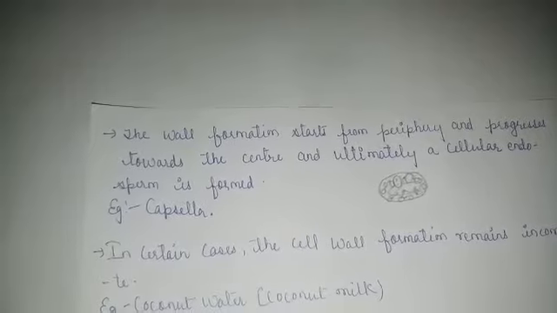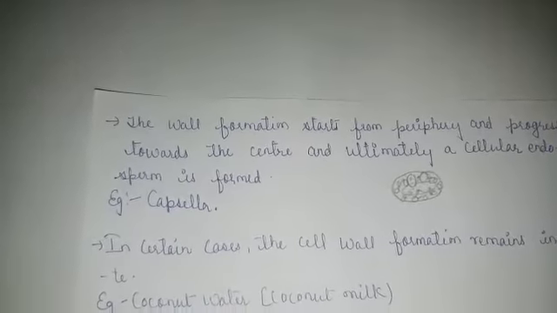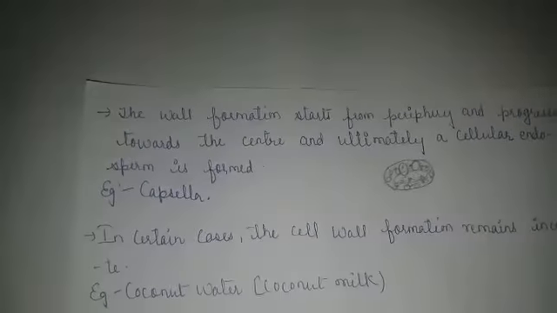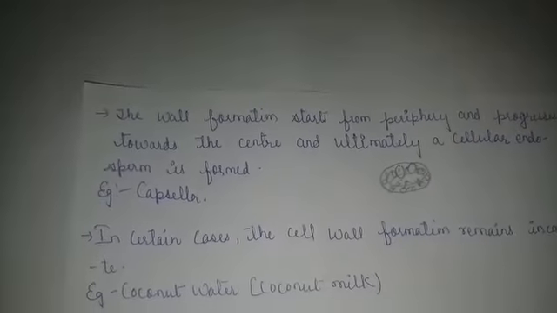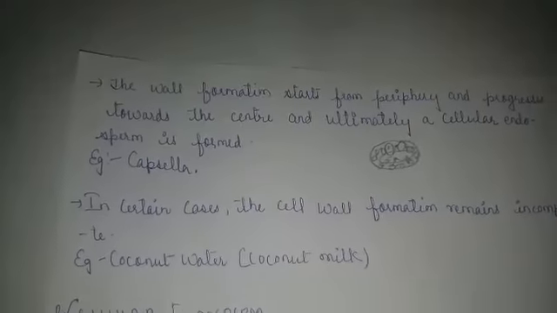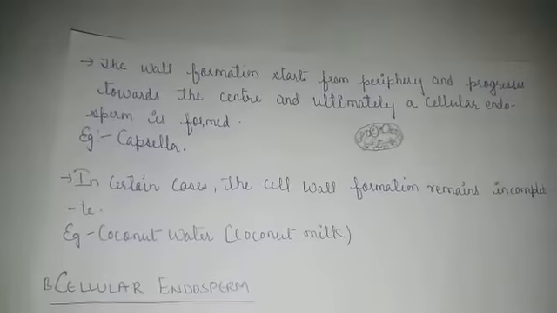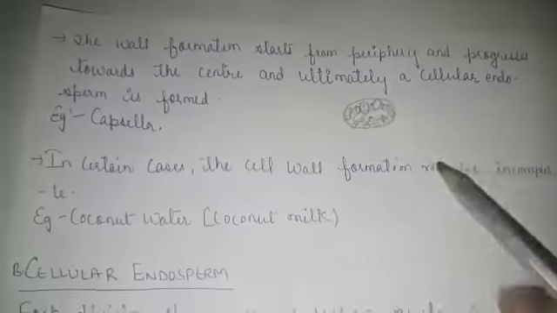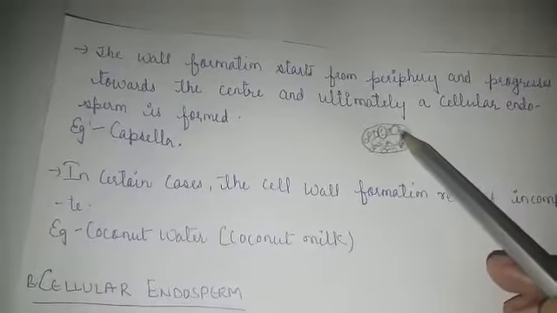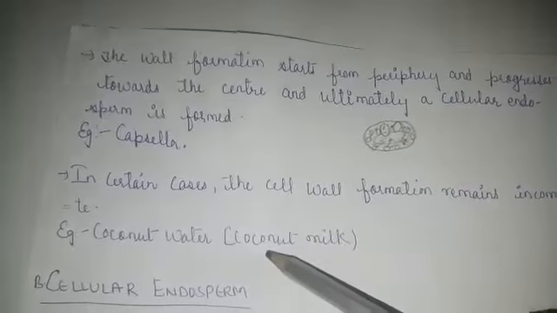inside it. That means in the center it will become cellular, and on the outer side it will become nuclear. Example, Capsella. And in certain cases the wall formation remains incomplete, like this wall formation which has taken place, it will remain incomplete, as in the case of coconut water.